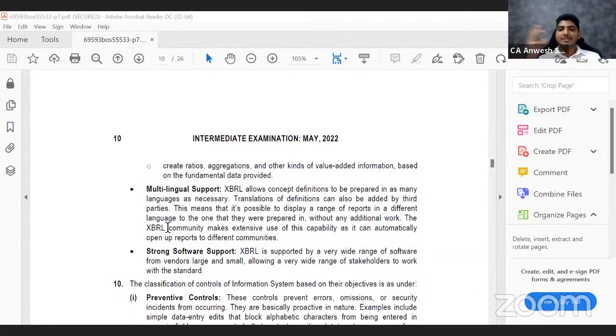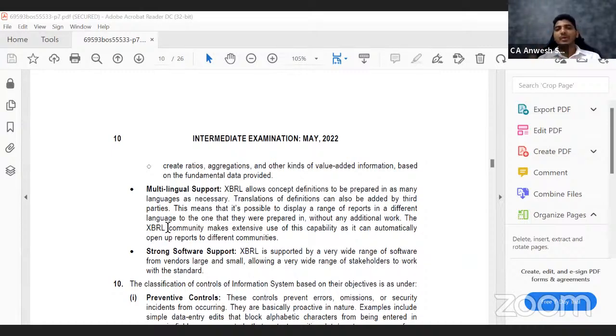Next feature is that it supports multilingual support. That means you may know English, but somebody who's sitting in France may not know English. So within a click of a button, the moment he clicks a button, it changes the language of the financial statement. What we call inventory may be pronounced differently there. I don't know French, but the software converts it into his language. So this will help even a person who is outside the country or who knows a very different language to understand my balance sheet.